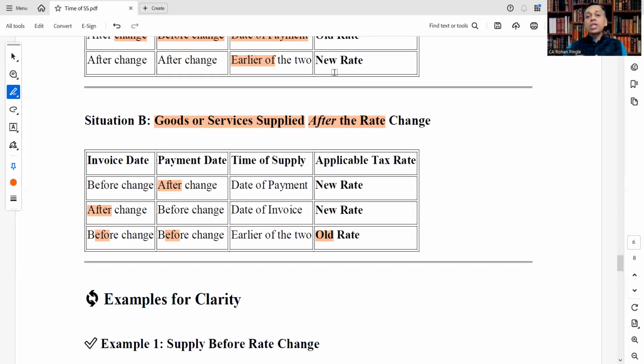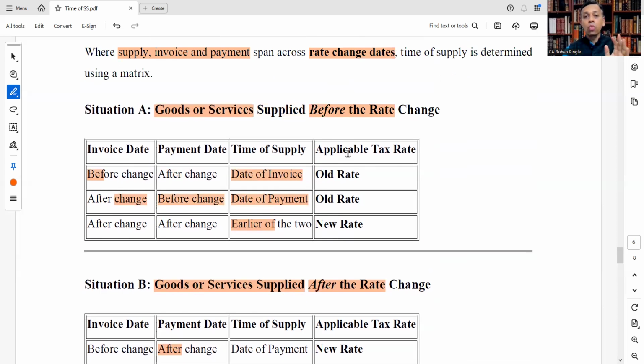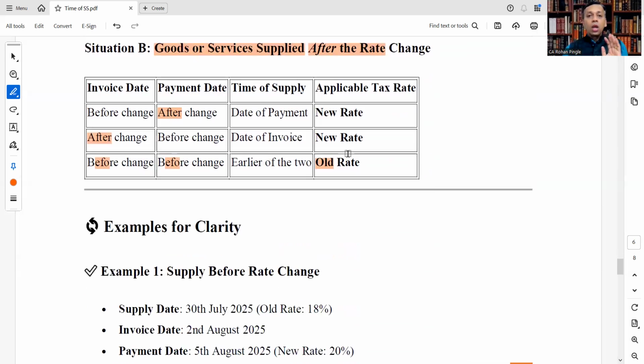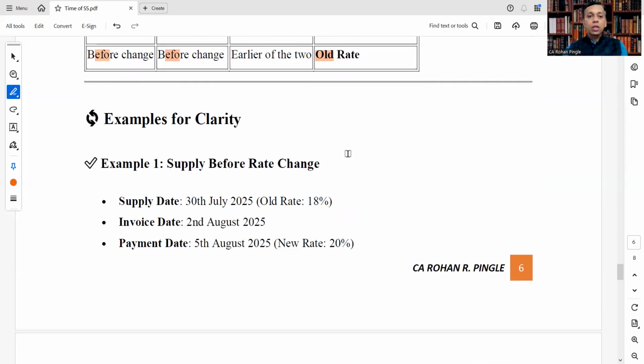And if the invoice and payment are both issued before, whichever is earlier would be the time of supply, and the rate of tax applicable will be the old rate. As simple as that. Focus on the words before and after. Hope you are getting the clarity. Let's see examples for the